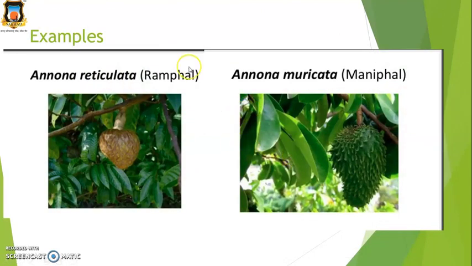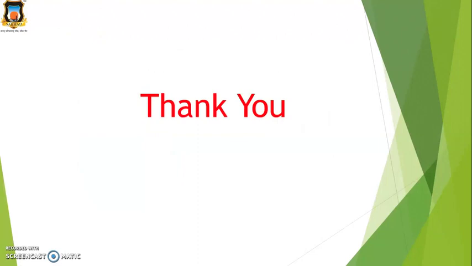Now some more examples, like Annona reticulata, common name is ramphal. Then Annona muricata, the common name is soursop. So this is the Annonaceae family and its classification, general characters, floral formula, floral diagrams, examples, and economic importance. Okay, in the next lecture we will study the next family, Brassicaceae. Okay, thank you.